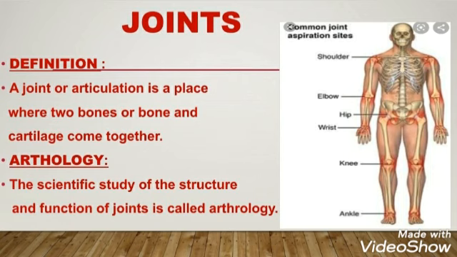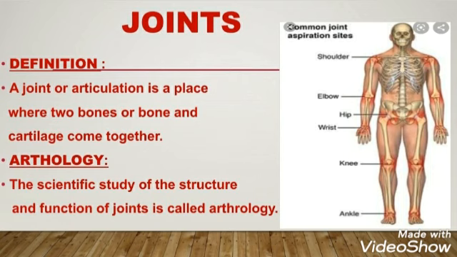Definition. A joint or articulation is a place where two bones or bone and cartilage come together. So along with the bone meeting point, the second meeting point is between the bone and cartilage. First is the point where two bones meet, and second is the point where bone and cartilage meet. Cartilage is the soft flexible connective tissue like the cartilage in our ears, pinna, and in our nose. In infants it is more as compared to adults, but with growing age this cartilage is replaced by hard bones.